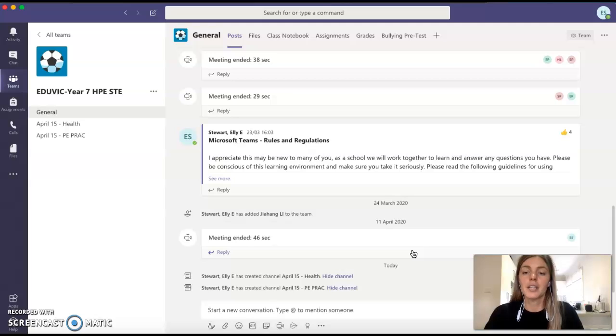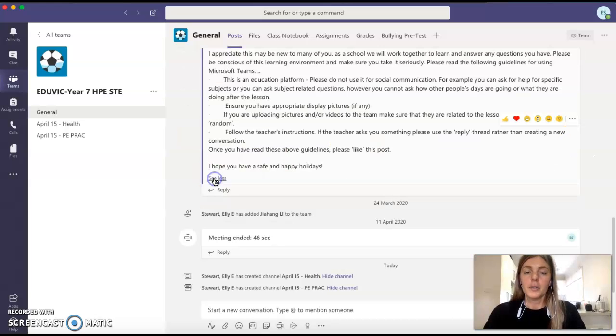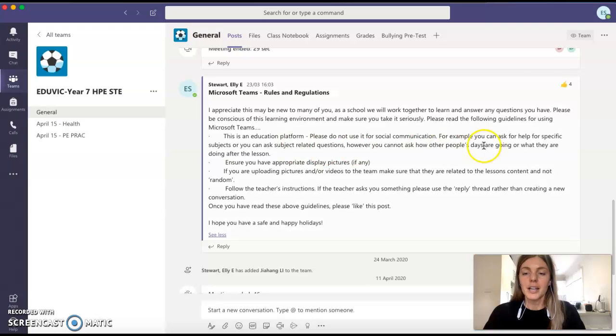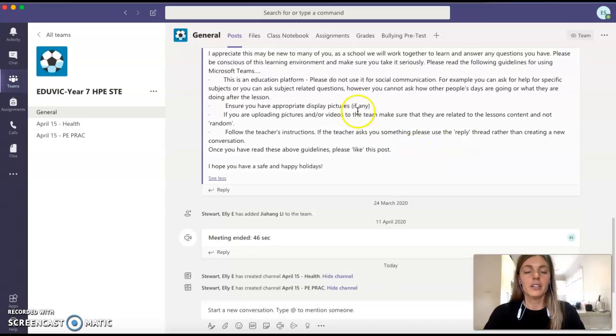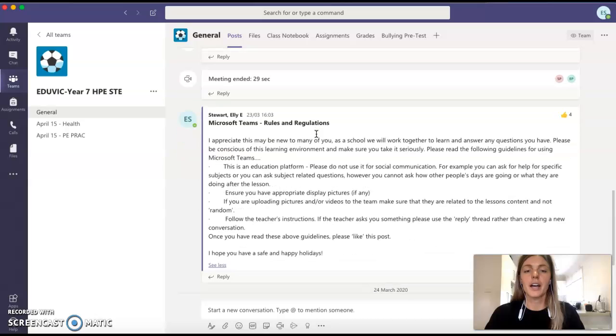Students that were at school in the last couple of weeks of term will have access to this already, so I can see that some students have already logged on, which is excellent, and this is where I will be marking the roll via Compass. One of my first posts was about rules and regulations. This will be really important, something that I will continue to emphasise with students about acting appropriately, how to use the chats and so forth. And this is our main thread. So if students had random questions, not during lesson time, this is maybe somewhere they could ask a question.